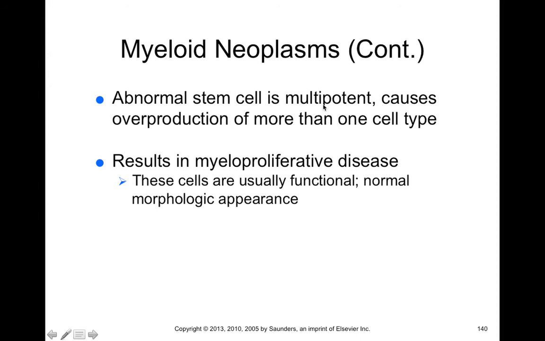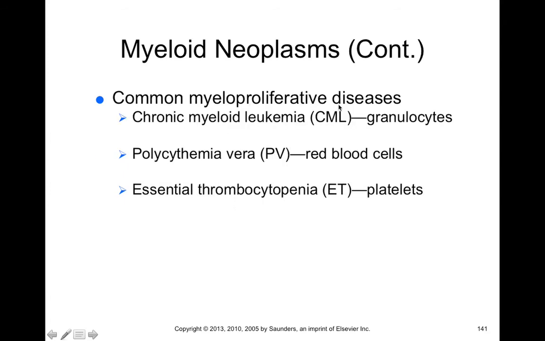Now, these abnormal stem cells are multipotent, which can cause an overproduction of more than one cell type. So with myeloid neoplasms, you typically don't just see one specific type of cell accumulating. It's typically multiple types of cells that result in a myeloproliferative disease. And often these cells are functional, but have odd morphologies. Now, some common myeloproliferative diseases would be things like chronic myeloid leukemia, or CML, and this is a cancer of granulocytes. Polycythemia vera, or PV, is a cancer of red blood cells, and essential thrombocythemia is a cancer of platelets.